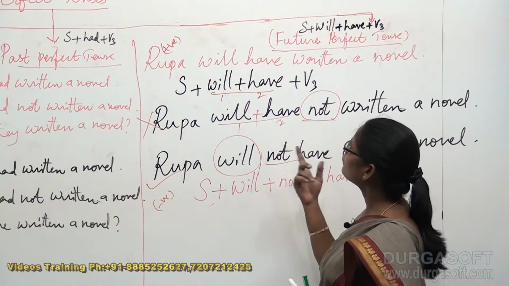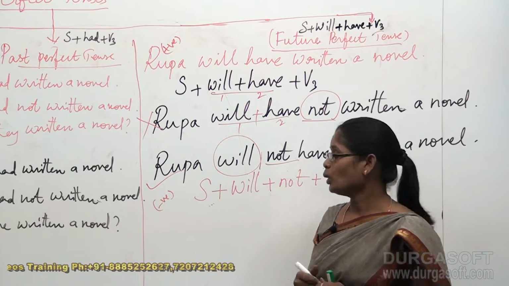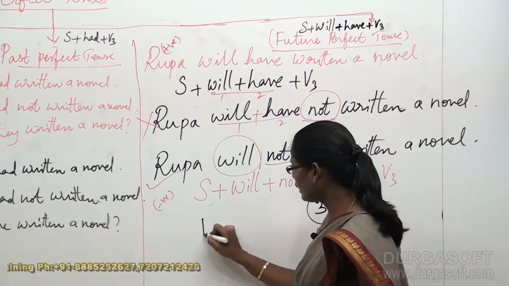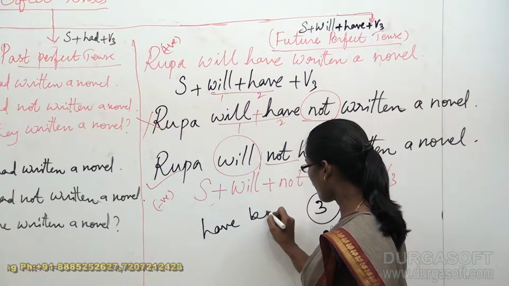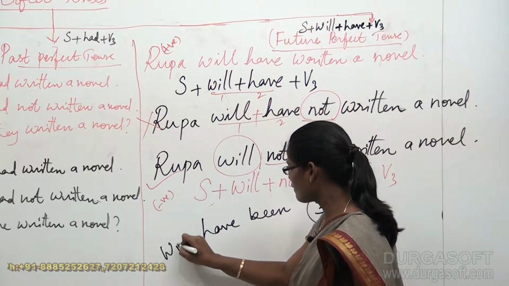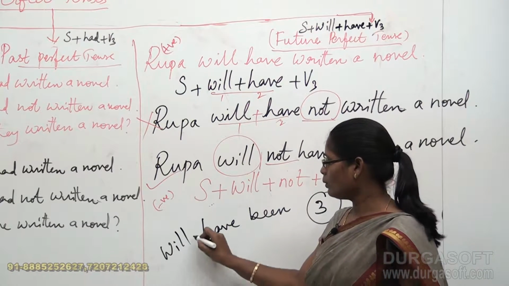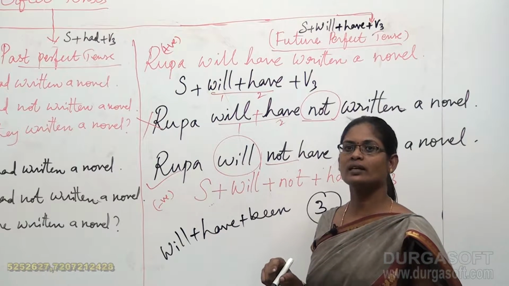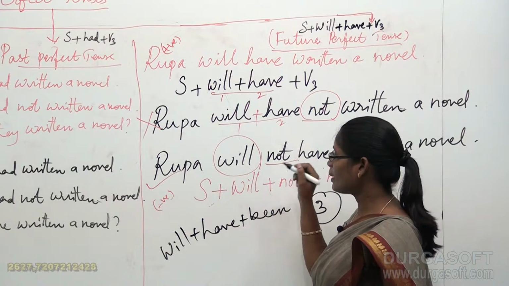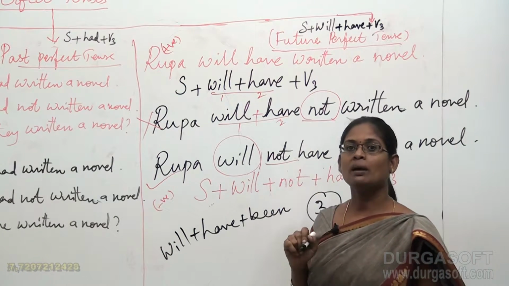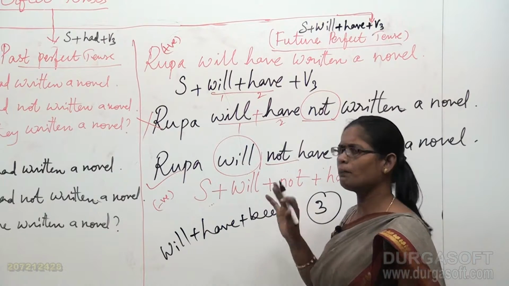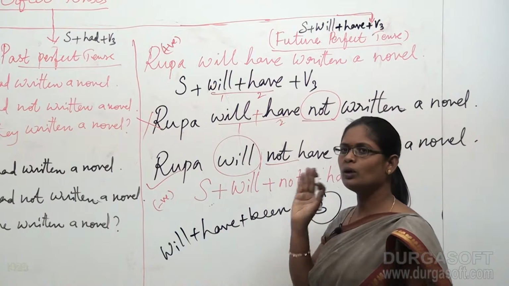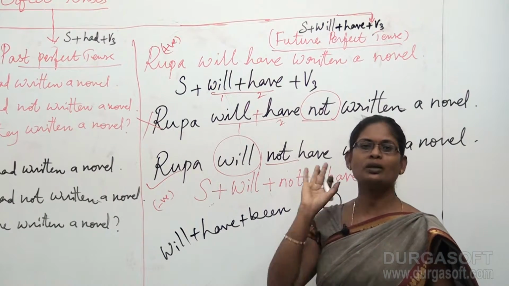See, when we deal with future perfect continuous tense, we will come across 3 helping verbs together. They are will, have, been: will have been, 1 plus 2 plus 3. Again there is a lot of confusion in that area. But now we have come across only 2 helping verbs. As many helping verbs as there are, don't worry about them. You have to use not only after the first helping verb. That's what you have to remember.